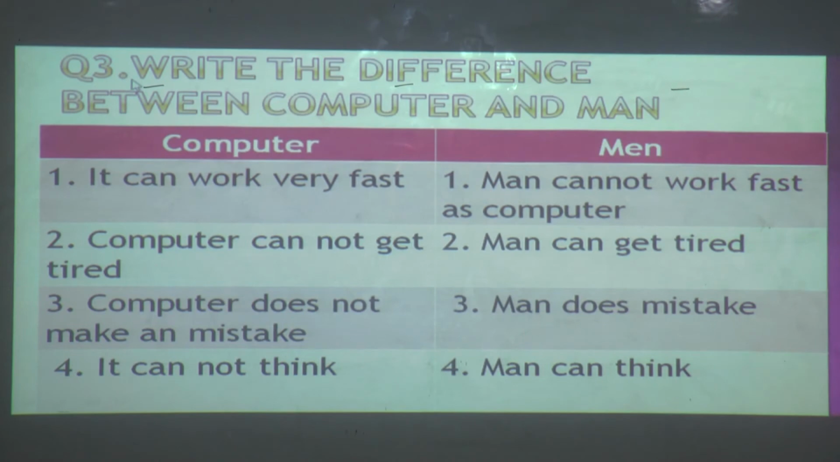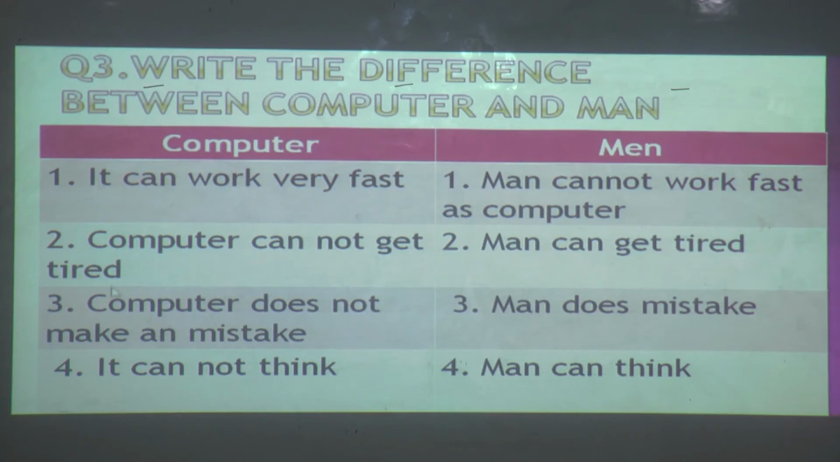Next, write the difference between computer and man. What is the difference between computer and man? Here is the computer and here is the man. Computer can work very fast. Man cannot work as fast as computer. Man can work, but not as fast as computer.